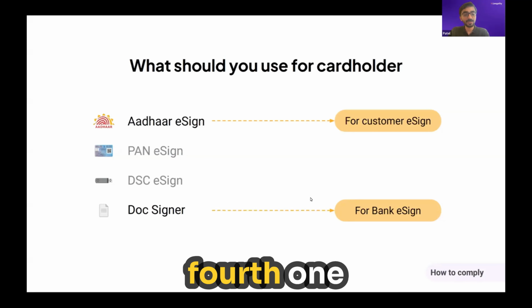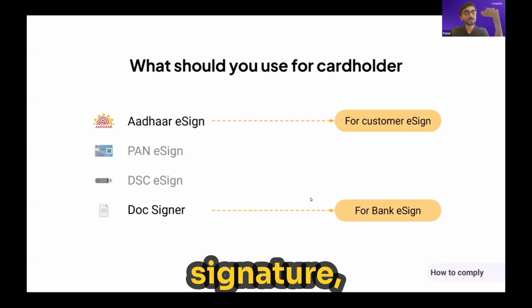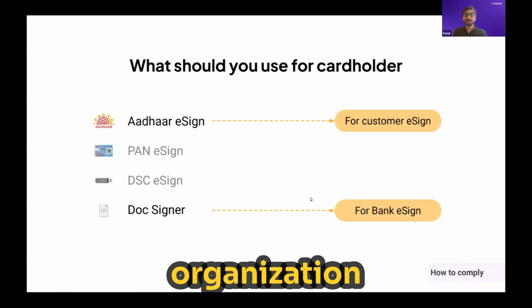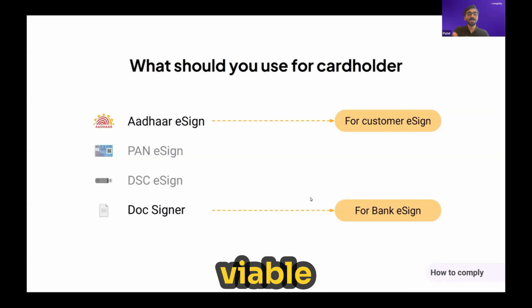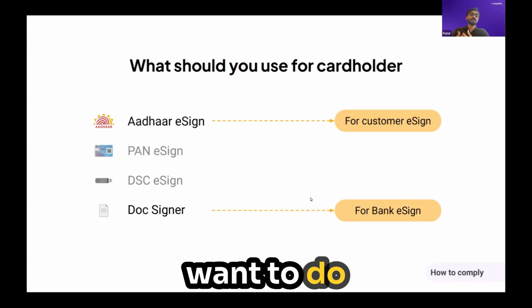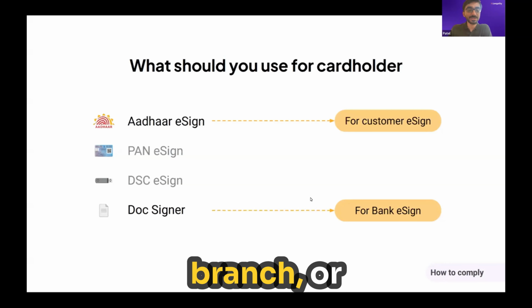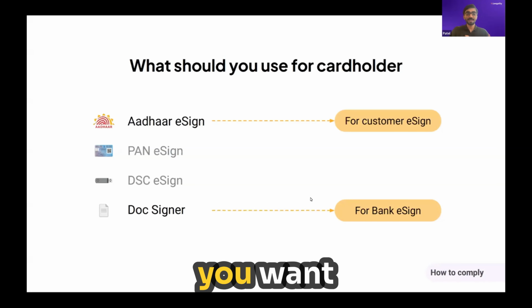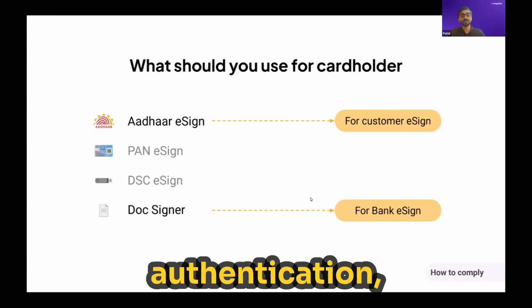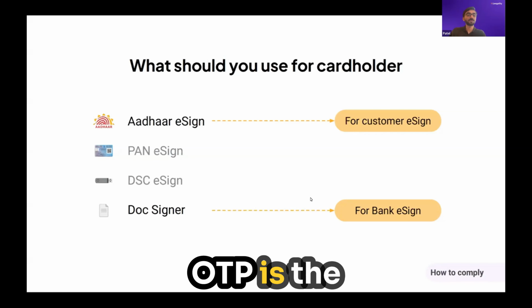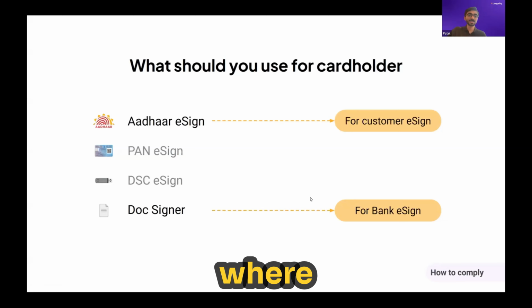And doc signer, the fourth one, is a purely automated signature. So it's not possible for the card holder. It's issued to an organization and is automated. So for your card holder, your customer, the only viable eSign type is an Aadhaar eSign. And usually in the credit card industry, this is via OTP. If you want to do something like a Kisan credit card at the branch, or an issuing drive where you want it to be signed then and there, you can also use a biometric or a face authentication. But usually what we've seen is Aadhaar OTP is the preferred method, except for Kisan credit card where biometric is preferred because it's done at the branch.